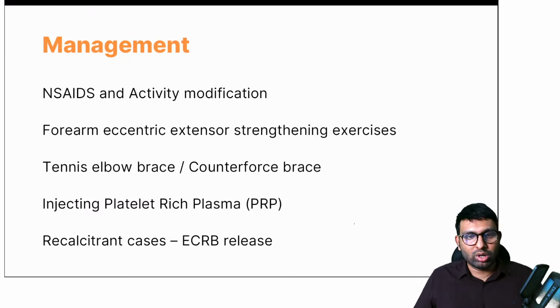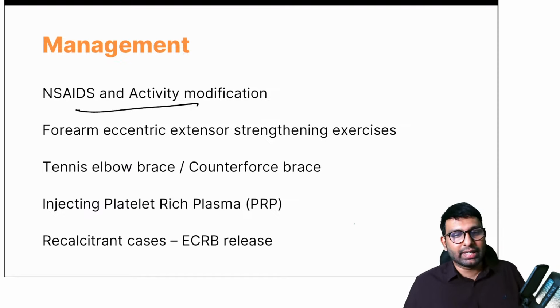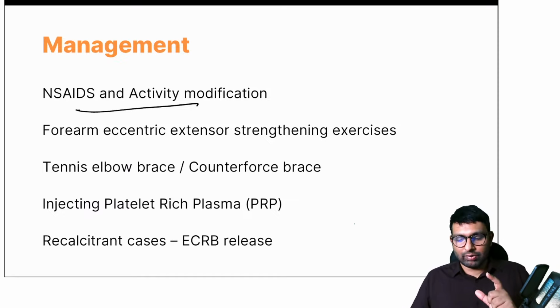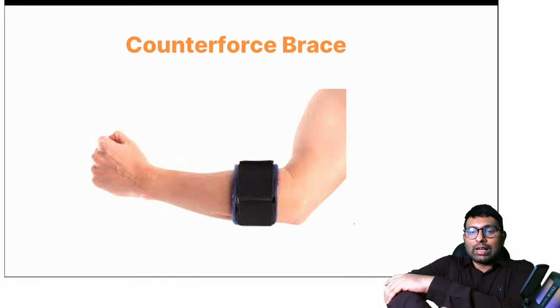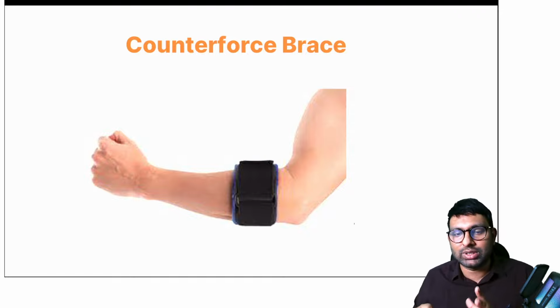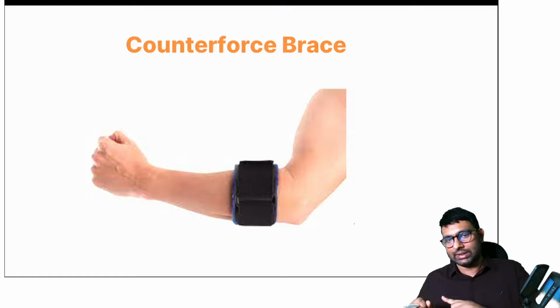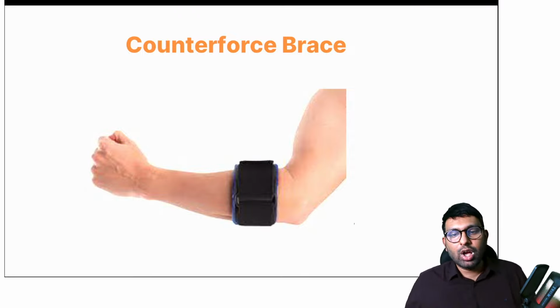Okay, management we all know: NSAIDs, activity modification, extensor strengthening activities are done, and then we use this brace. We use the brace mainly to do what? See, we'll place this brace like this, not at the elbow. We place it at the bulk of the extensor muscle, so that the irritation because of movement of the muscle is not happening. We are arresting that movement to some extent using this brace, which is called either a tennis elbow brace or a counter force brace. We are trying to reduce the force of the extensor muscle. So this is what a counter force brace is.